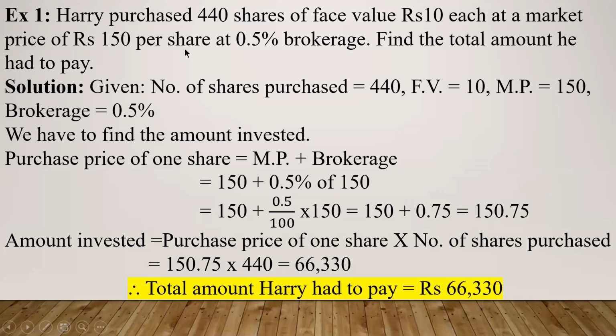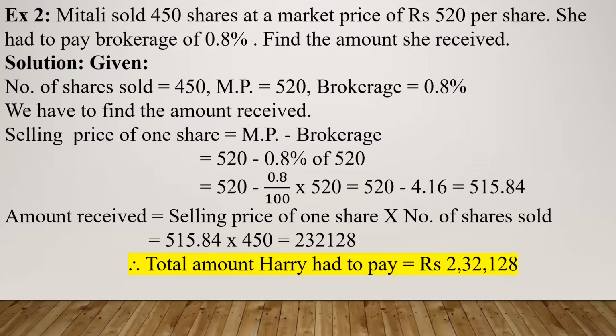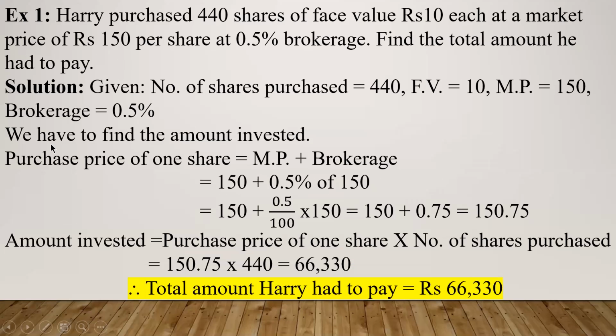Okay. Now we have to find out the amount invested. How will you find out the amount invested? First of all, you must know what is the purchase price of one share. Okay. Now, as you know, purchase price of one share is equal to market price plus brokerage. Correct?